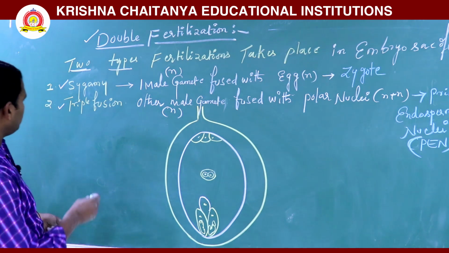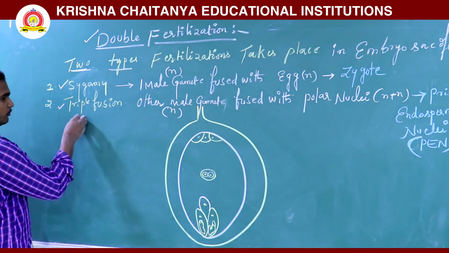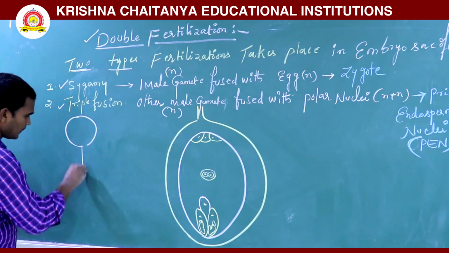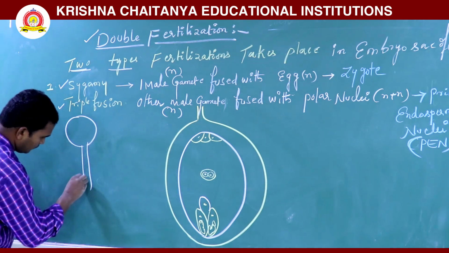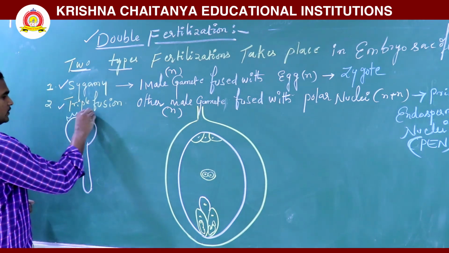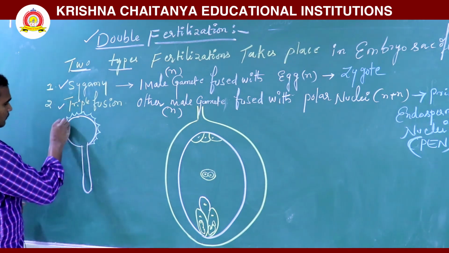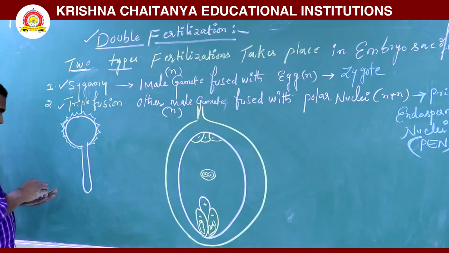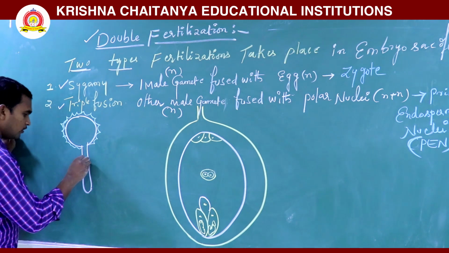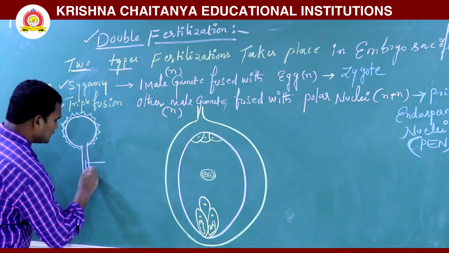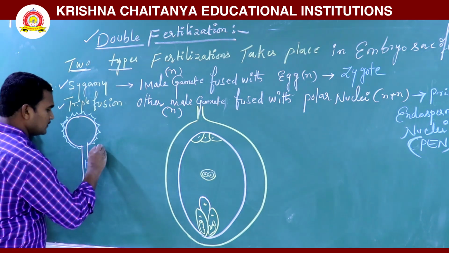Now this is the pollen grain, and the pollen grain produces two male gametes.